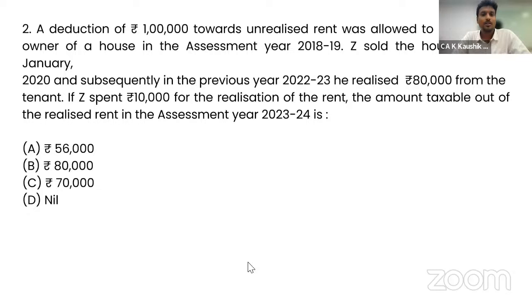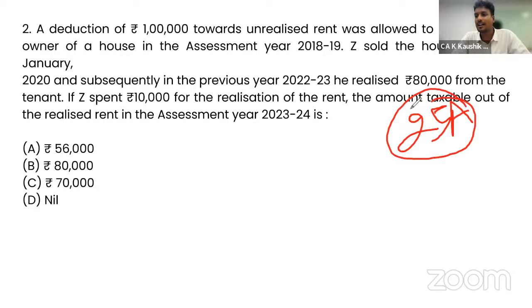A reduction of rupees 1 lakh towards unrealized rent was allowed to Z, being the owner of a house, in the assessment year 18-19. Z sold the house on 14th January 2020, and subsequently in previous year 22-23, he realized rupees 80,000 from the tenant. If Z spent rupees 10,000 for the realization of the rent, what is the amount taxable out of the realized rent? So here we'll have to discuss section 25A on realization of unrealized rent. Entire deduction was allowed in 18-19, and he sold his house in January 2020. After selling the house, he realized 80,000 rupees in 22-23.